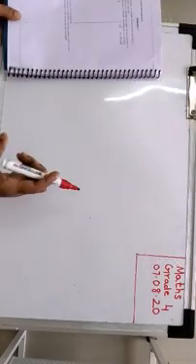So children, we are done with method 1. So now we have to do method 2. Right? So how do we begin method 2, children? That's the total amount. Right?